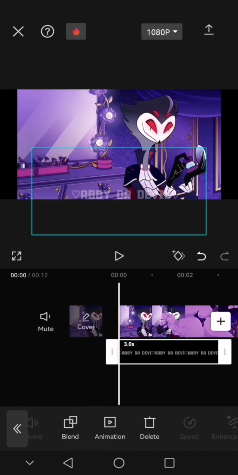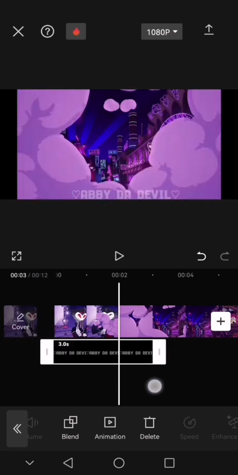Or you can press filter. I always use filter. And there you go.